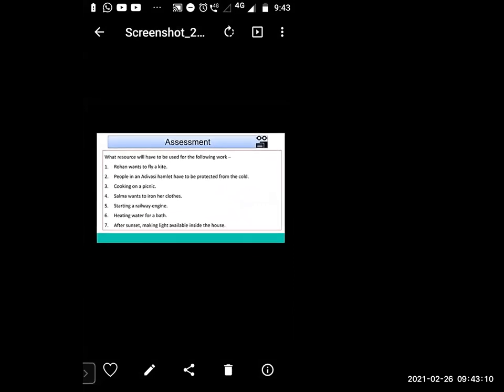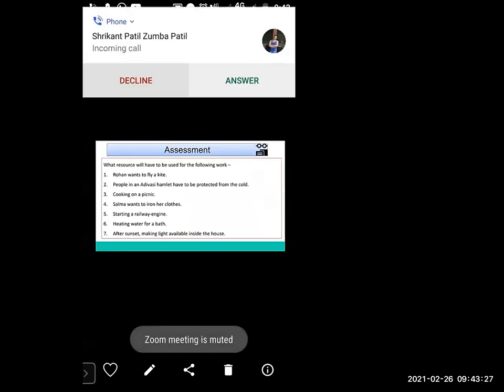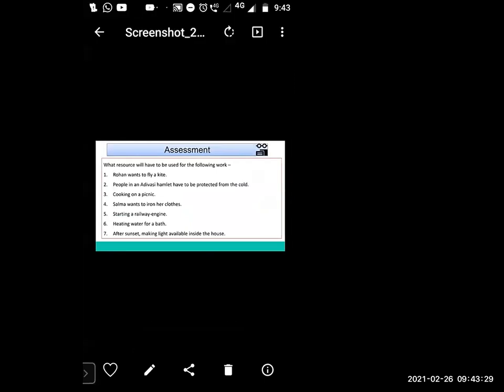So, dear students, here is an assessment for you. You have to read the assessment. There are 7 examples, 7 questions. So, what resource will be used for the following?